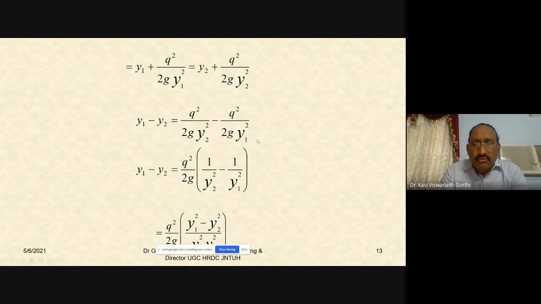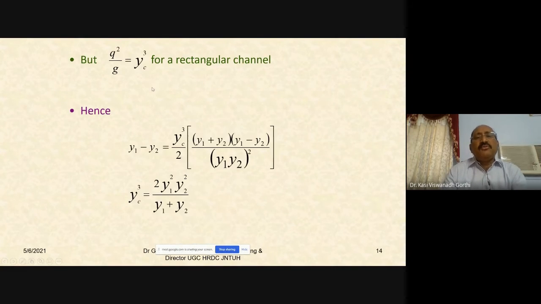Further, you have Q square by 2G. What is Q square by G? For a rectangular channel, Q square by G is Yc cube. Q square by G is Yc cube for a rectangular channel.